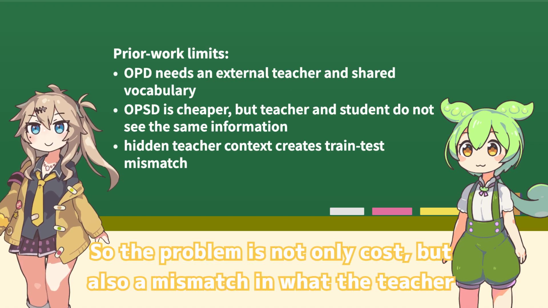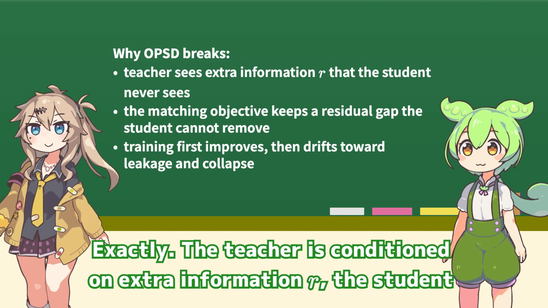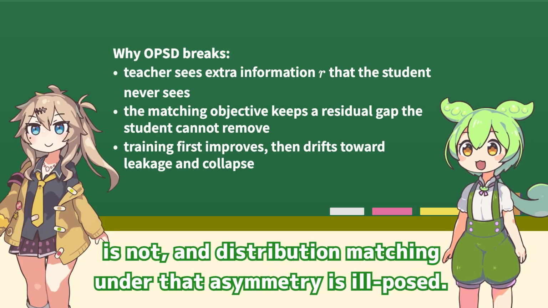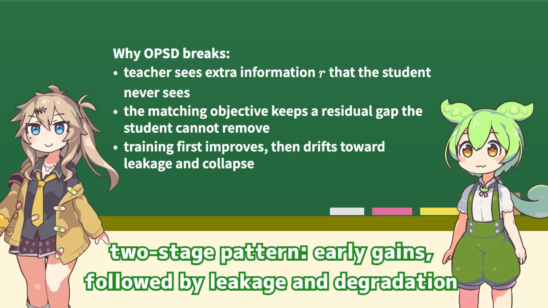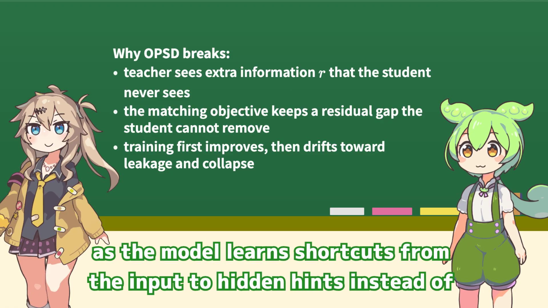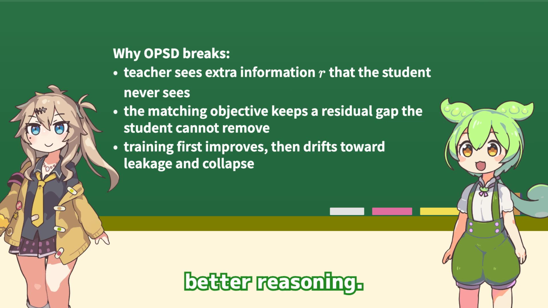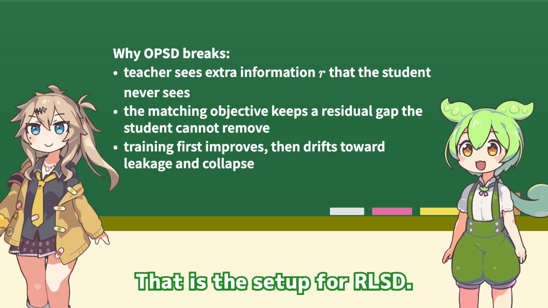So the problem is not only cost? Exactly. The teacher is conditioned on extra information the student is not, and distribution matching under that asymmetry is still ill-posed. The paper argues that this leaves an irreducible gap, then shows a two-stage pattern: early gains, followed by leakage and degradation as the model learns shortcuts from the input to hidden hints instead of better reasoning. That is the setup for RLSD.